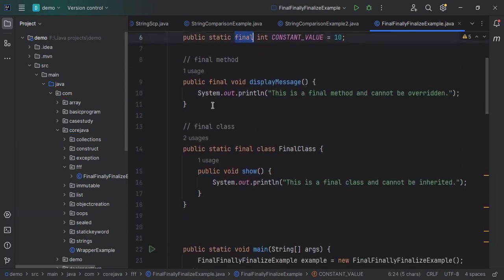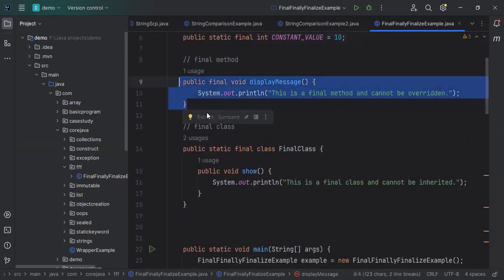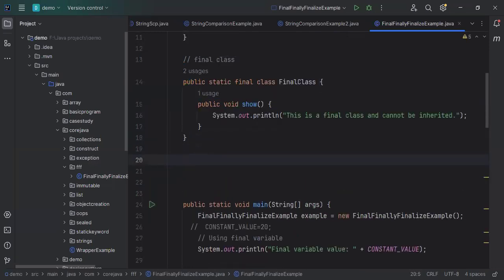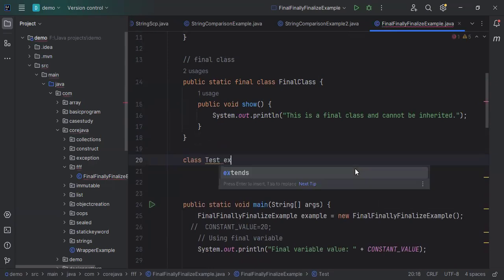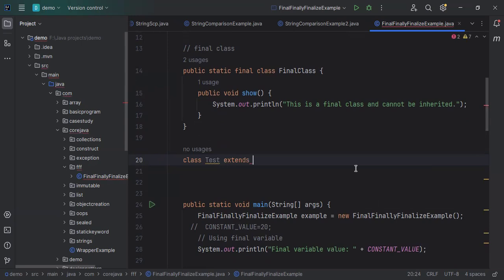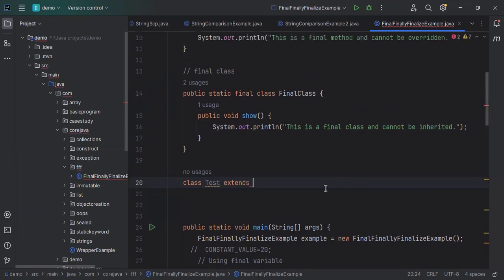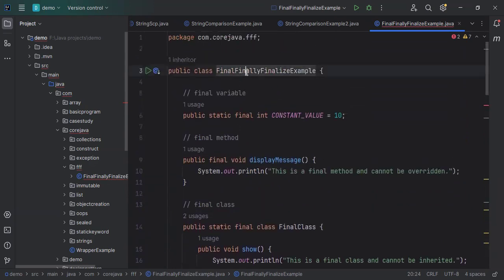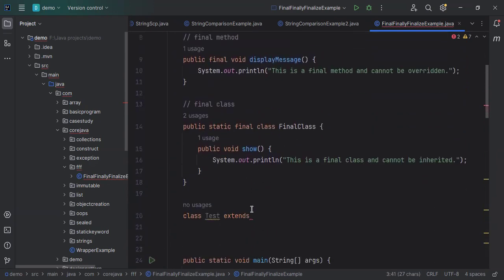Then what happens if we try to override a final method? Let's create one class here. I am creating class Test, which extends our class, finalize and final example.